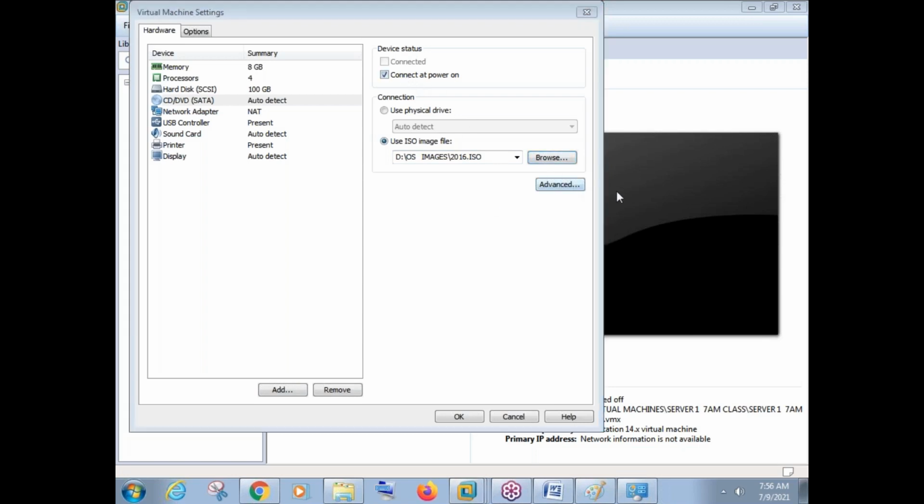And every time, this option should be selected here. Connect at power on. This option should always be selected. Okay, so we have selected that option, connect at power on. Now just say okay.